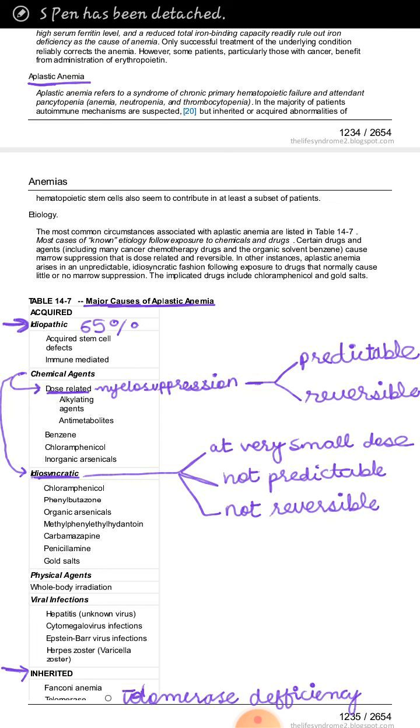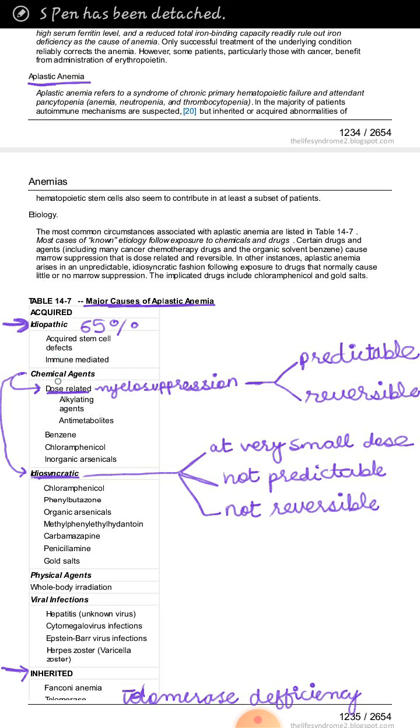Now, what are the acquired causes of aplastic anemia? Number one, we have idiopathic causes, and the most important idiopathic cause is immunosuppression. So, there is immune mediated destruction of the myeloid stem cell. So, this is the idiopathic cause.